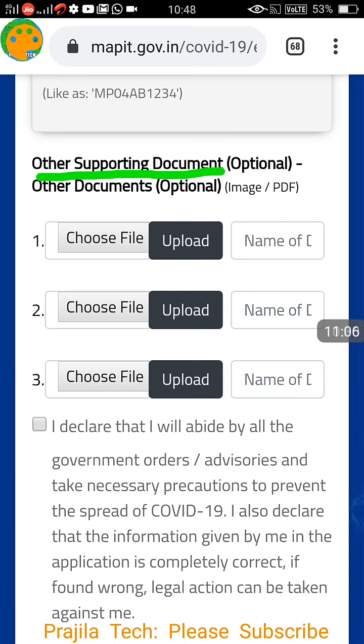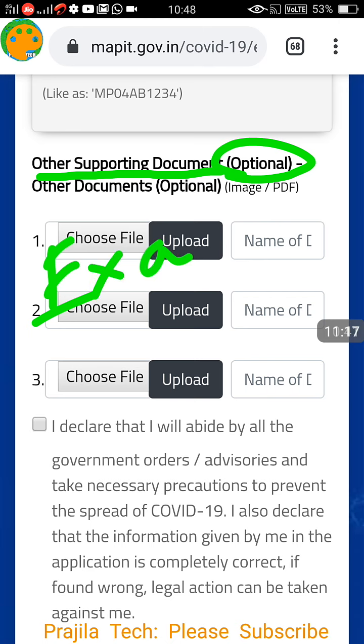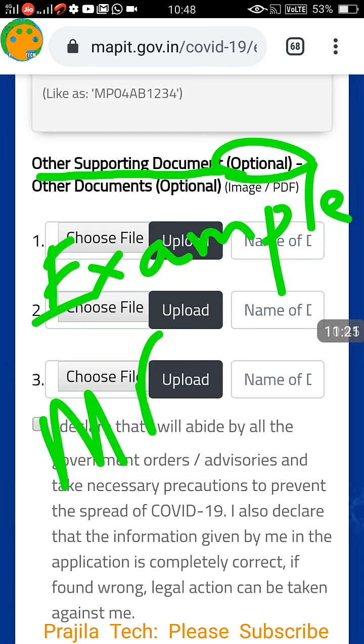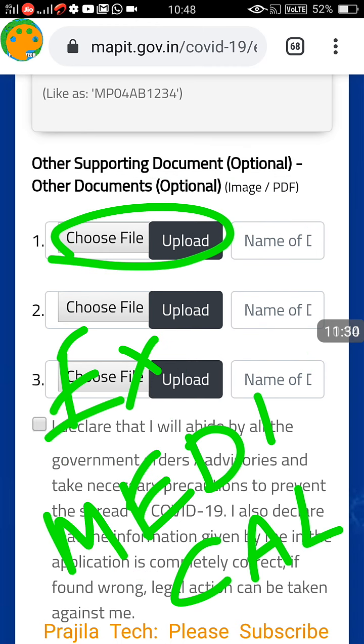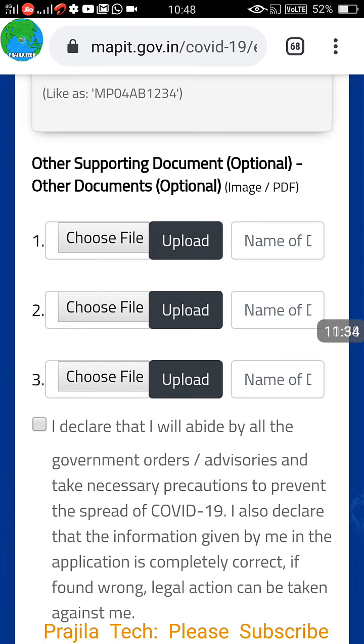Enter your vehicle number, and this is optional supporting documents. But if you are going for some medical emergency, I would strongly say please upload, choose file and upload your documents. For example, if you have a medical emergency, upload the medical certificate, or if someone's death has happened, attach some hospital report, so that you get the pass approved very quickly. So medical emergency, please do not forget, choose file and upload the medical certificate or any document you are having, so you will get more preference for your pass.